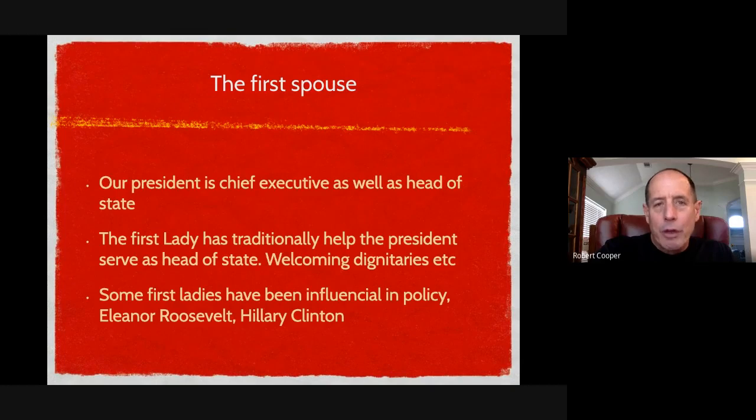They usually have some sort of charity or some sort of work that they're doing. Nancy Reagan was saying no to drugs. I think Michelle Obama was about illiteracy. I can't remember, but they always have something they're pushing for. They're not elected. They don't actually have any power, but they do have some power. Probably the most powerful first spouse ever was Eleanor Roosevelt. She traveled around the country because her husband couldn't, because he was in a wheelchair. So the first spouse is important.